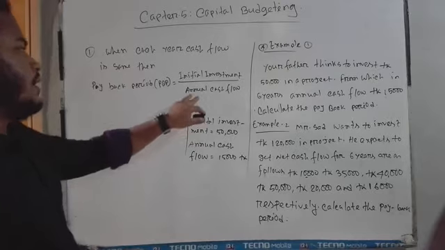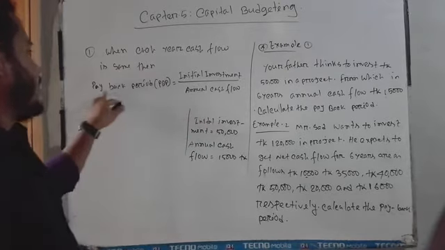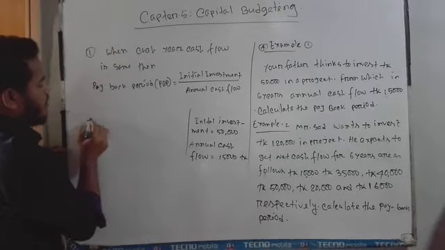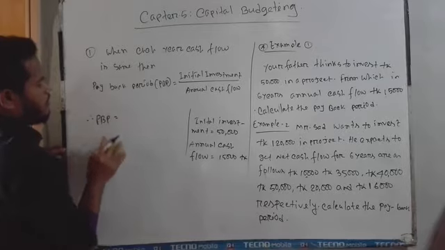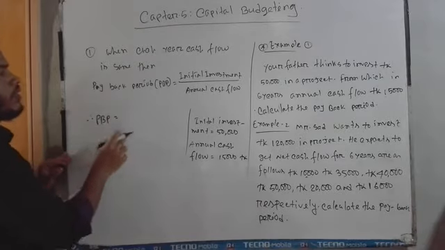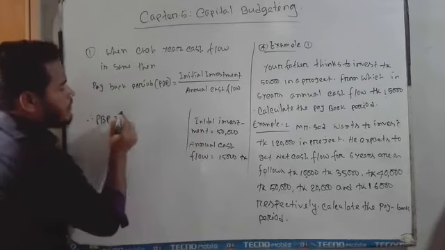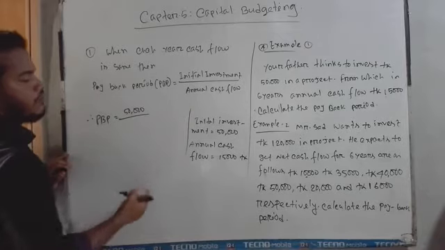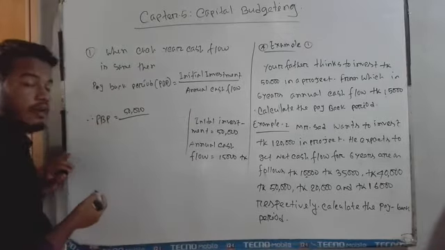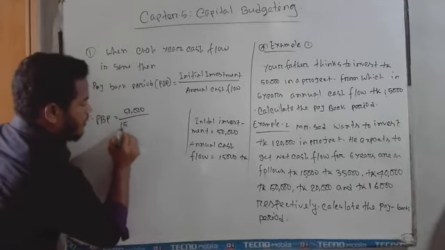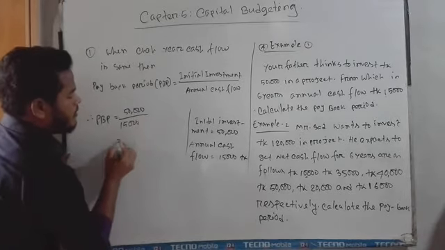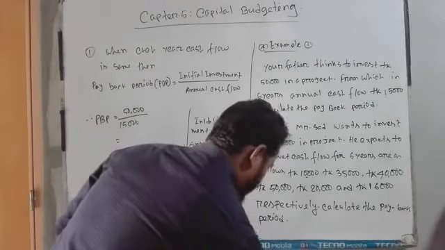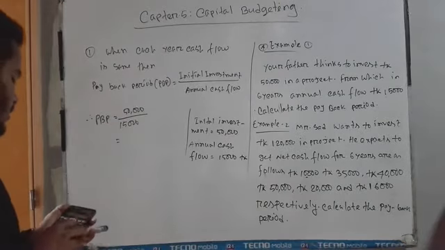Here, dear student, I have also mentioned the payback period formula. So now I calculate the payback period. We write it shortly: payback period is initial investment divided by annual cash flow. Here the initial investment is 50,000 taka, and the annual cash flow is 15,000 taka. Then I can easily find out the total number of years to recover the initial investment amount.